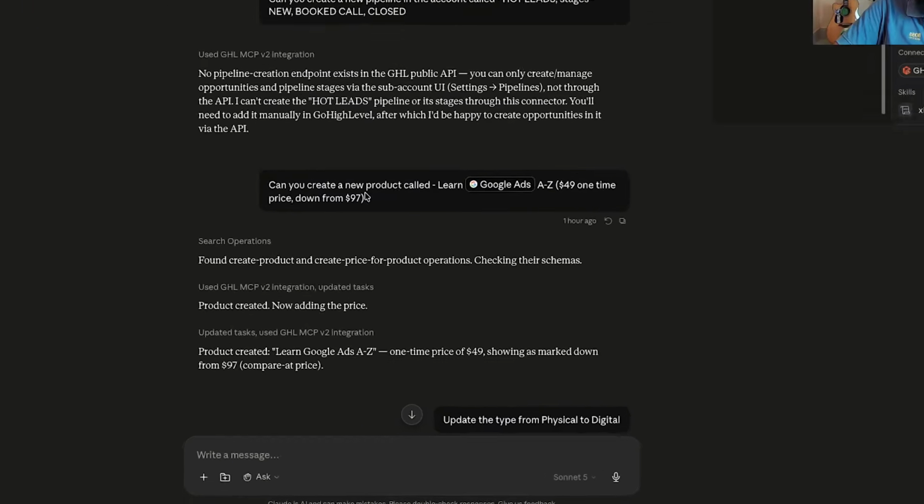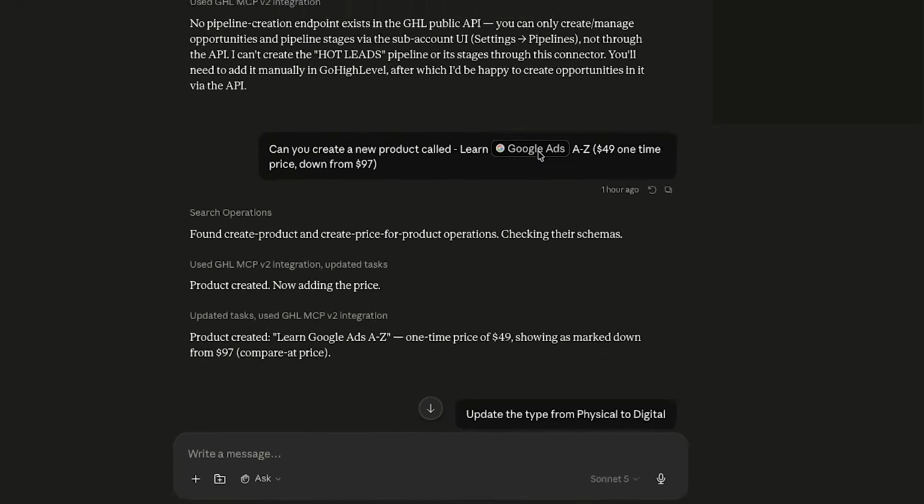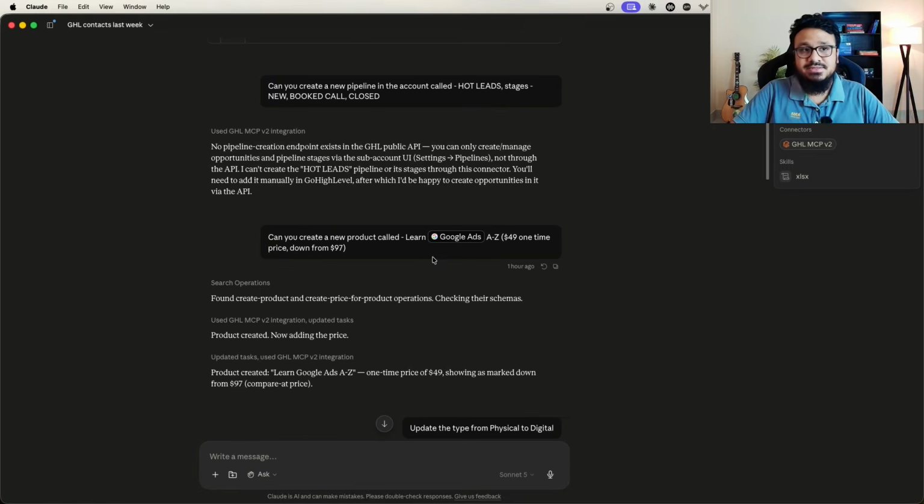And then I said, can you create a new product? So it can create products if you have Stripe or any other payment provider connected. And I said, can you create a product called Learn Google Ads A to Z, $49 one-time price, down from $97? So I wanted it to create a product inside my GoHighLevel account. And then it went ahead and did it.